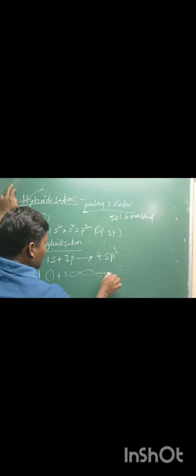Now we will discuss the hybridizations one by one. The first hybridization is sp3 hybridization. Listen carefully. What is sp3 hybridization? One s orbital combines with 3 p orbitals to give 4 sp3 identical hybrid orbitals. The s orbital shape is spherical, the p orbital shape is dumbbell. These two are combined to form